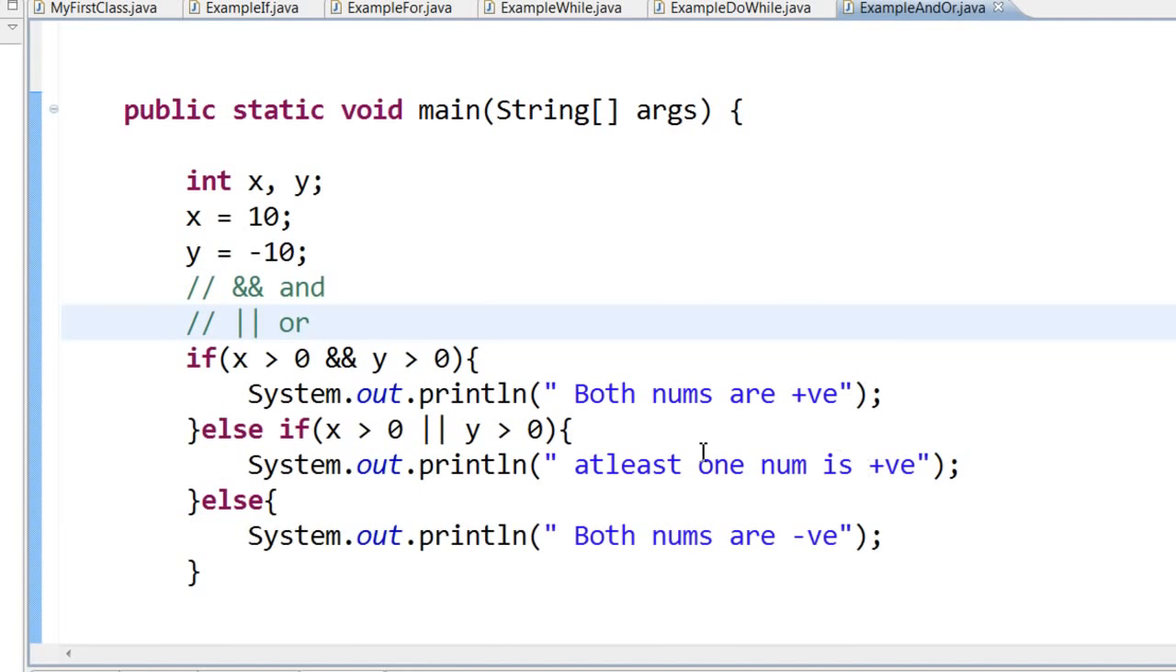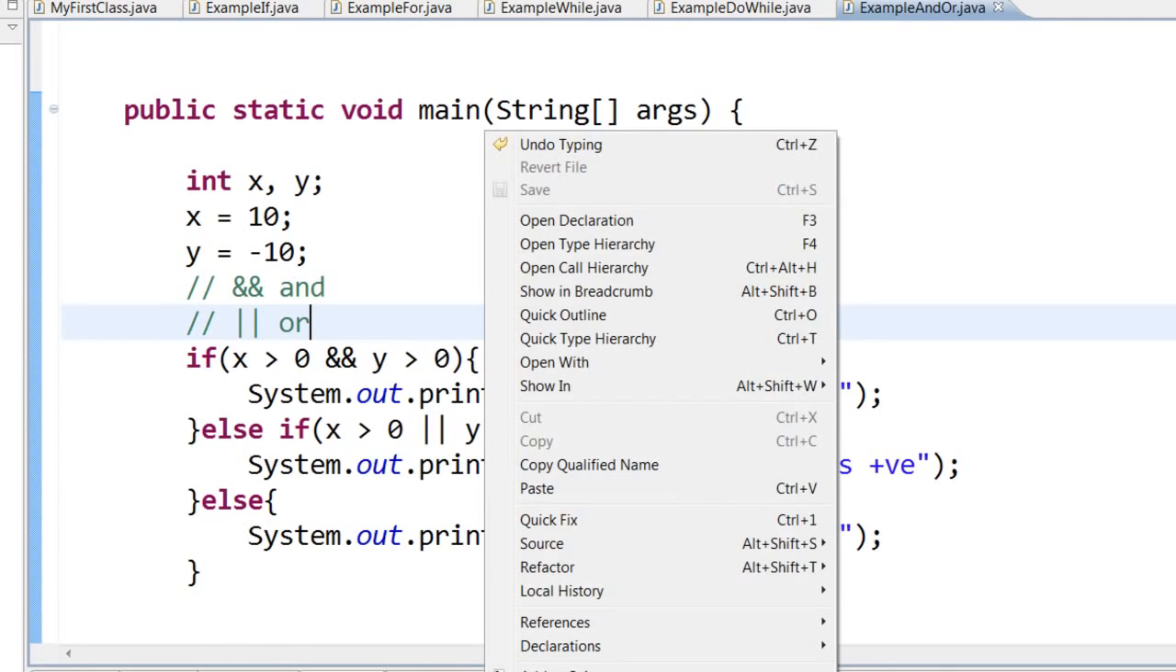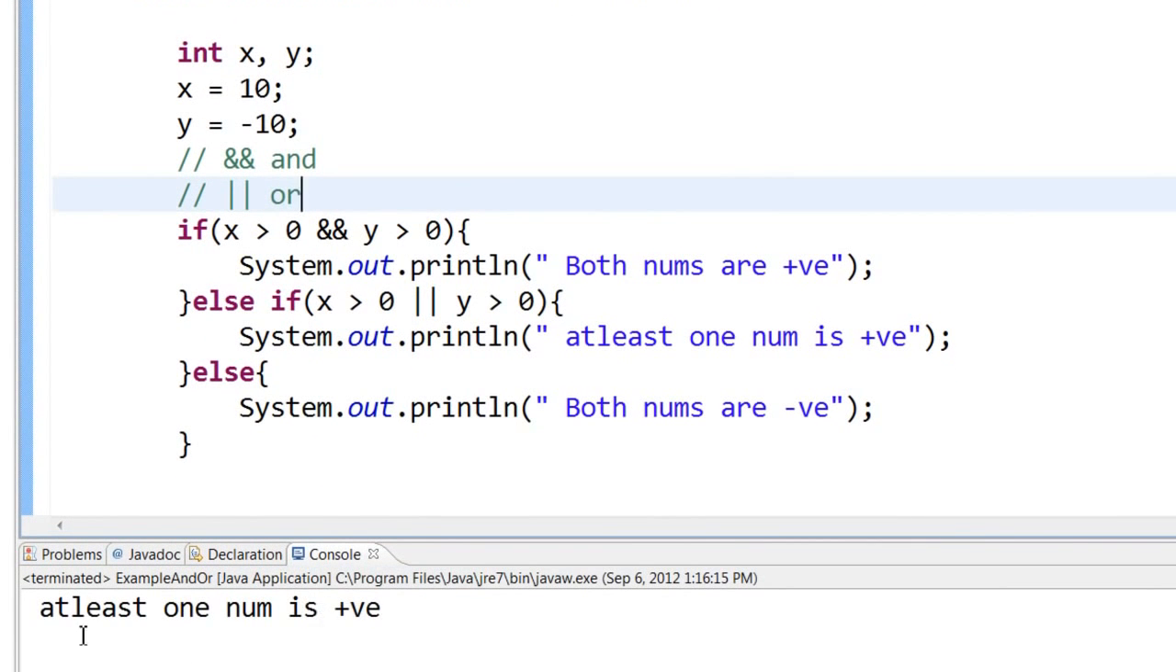So let's save it, Ctrl S and run it. Right click, run as Java application. So here you can see that at least one num is positive is printed because x is 10 and it is a positive number. So this is the AND and OR statement.